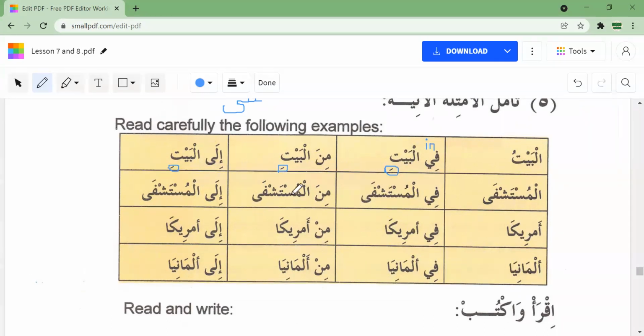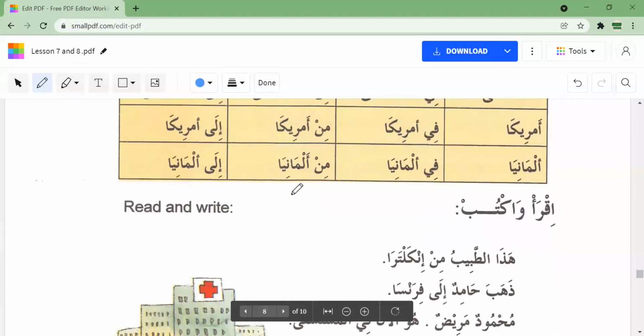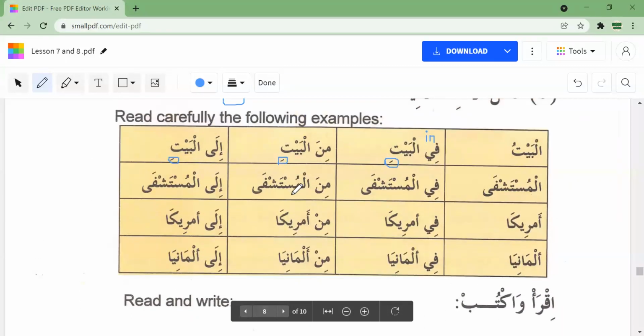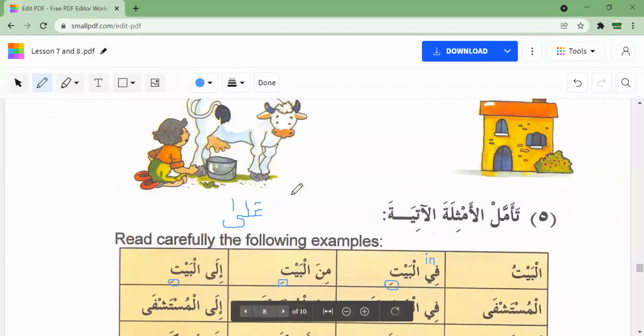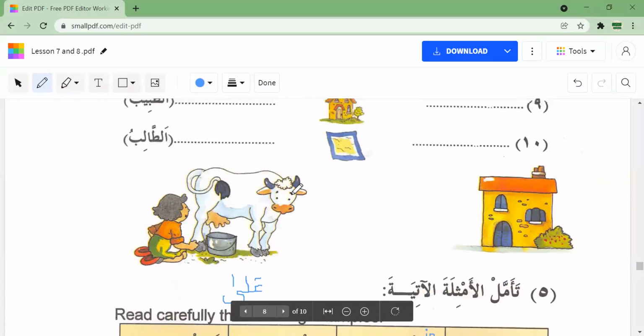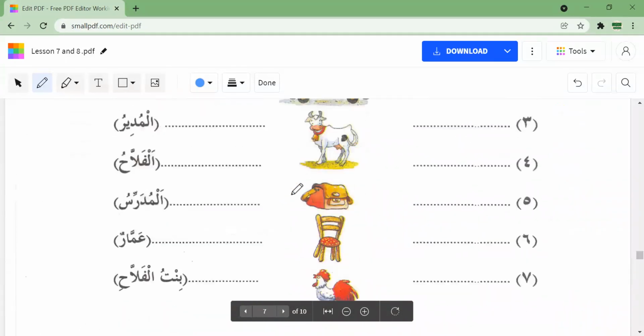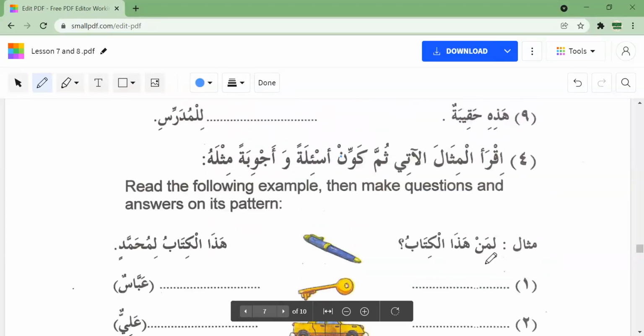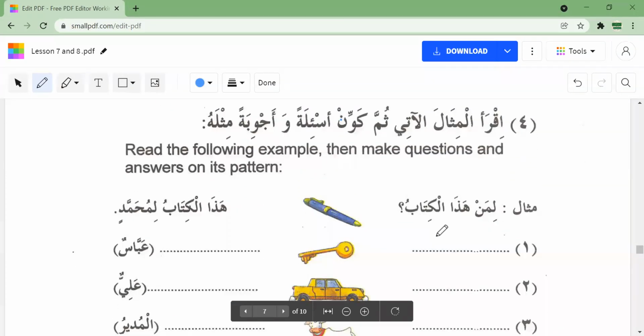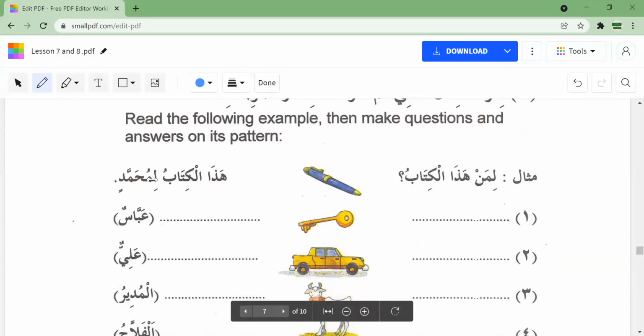Okay. And if we have time, can you just do one example of the previous exercise? Just one, if you could do it and show us, then we can do the rest. Inshallah, we will go over this one in the next class as well. But I will show you as well. An example: liman hadha al-kitab, for whom is this book? Hadha al-kitab li Muhammad.